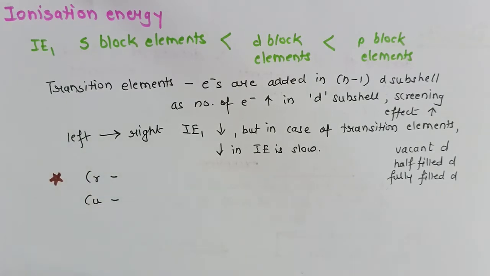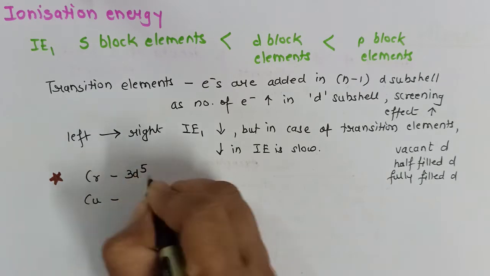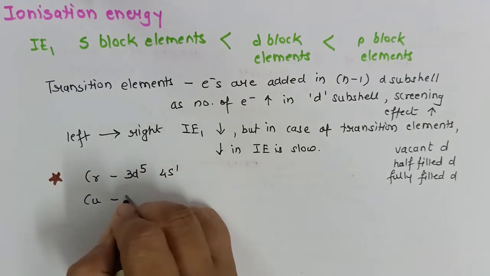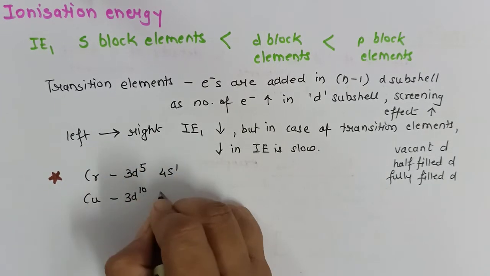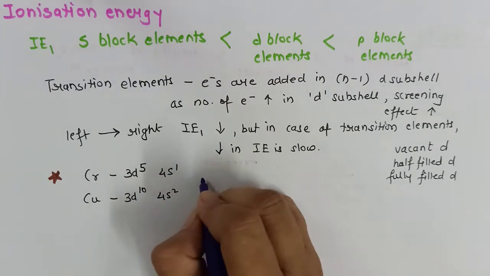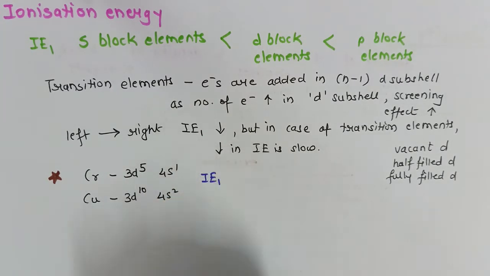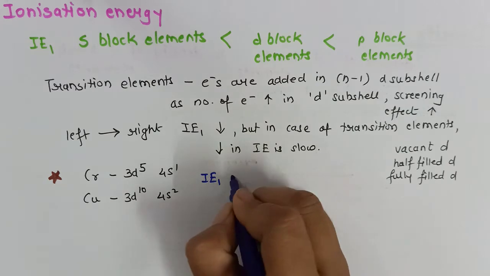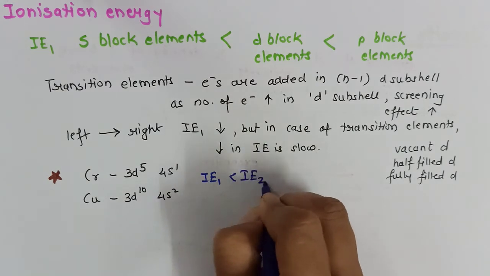What are their configurations? We have seen that they have exceptional configurations, 3d5 4s1 and 3d10 4s1, and therefore their first ionization enthalpy is comparatively low as compared to second IP. Why?